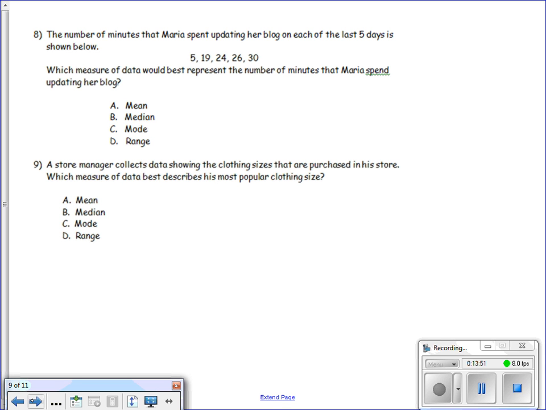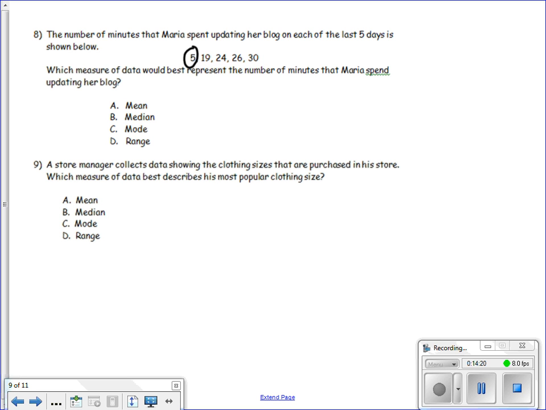Number 8 says, the number of minutes that Maria spent updating her blog on each of the last 5 days is shown below. Which measure of tendency would best represent the number of minutes that Maria spent updating her blog? The number of minutes are 5, 19, 24, 26, and 30 minutes. This data set has an outlier, which is 5, because it's way less than most of the other